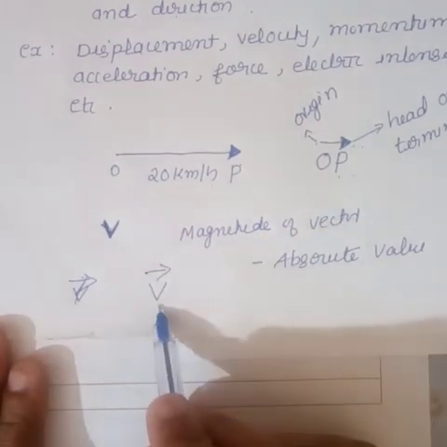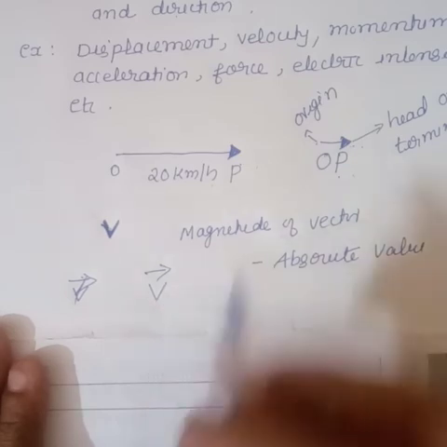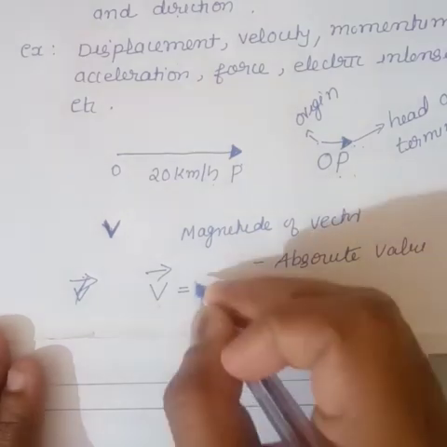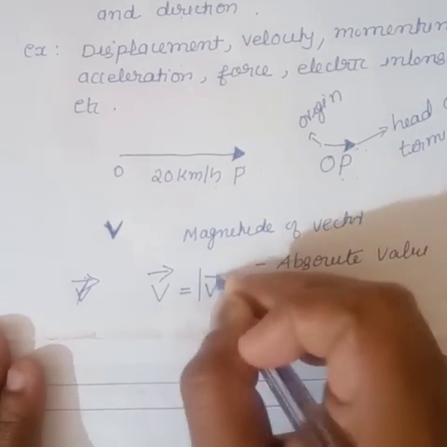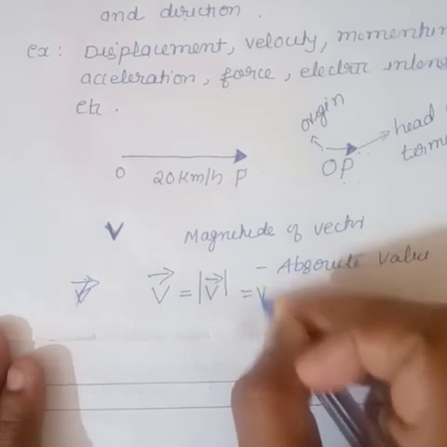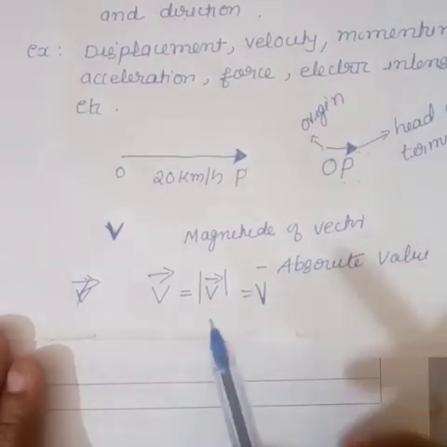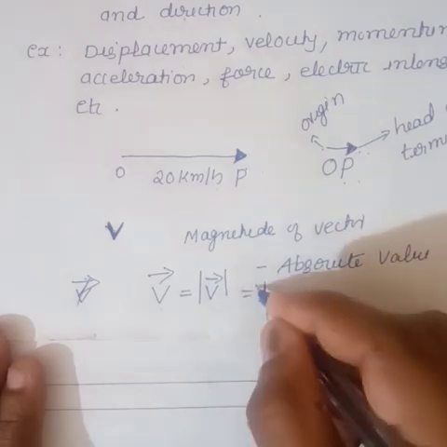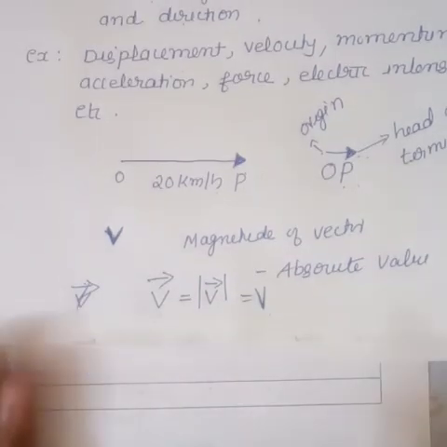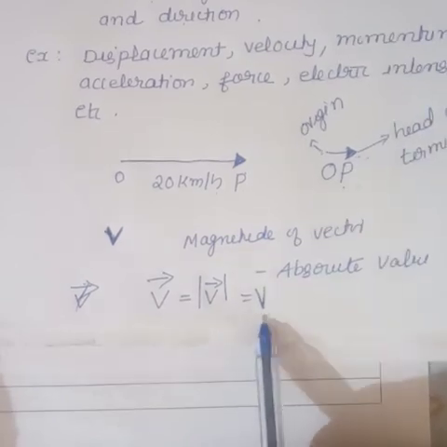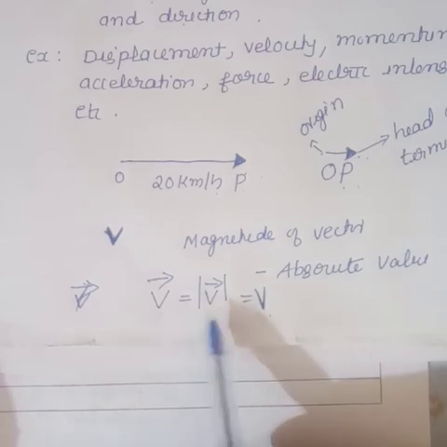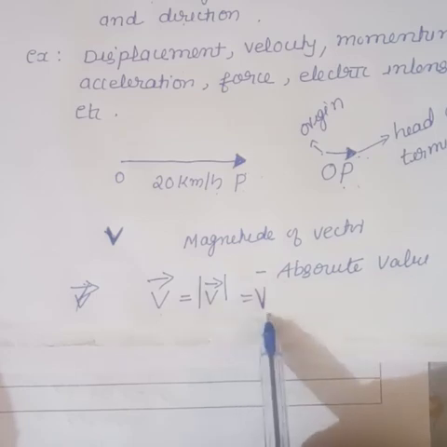So this is the vector V. To find its magnitude, we put it in a modulus, which is equal to V. The magnitude of a vector is a scalar quantity. The magnitude of vector V is written as modulus of V and is read as modulus of V. So it is a scalar quantity.